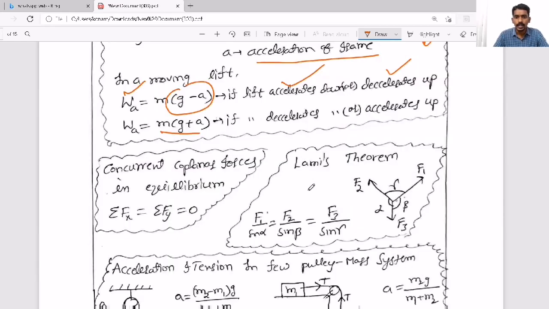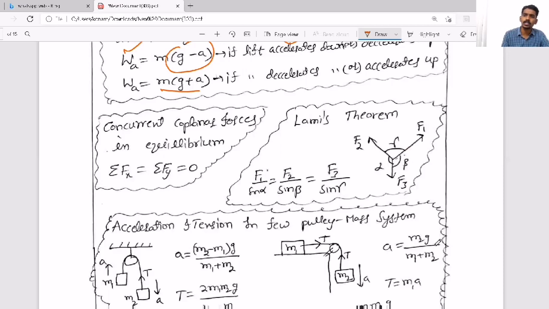And the next kind of question they can ask here from the entrance point of view is equilibrium. What is equilibrium of a system? When you consider a system, first you have to choose the x-axis horizontal, and the y-axis vertical.